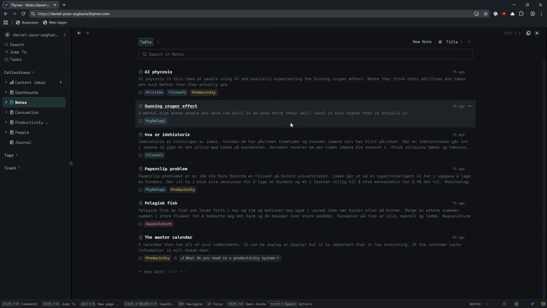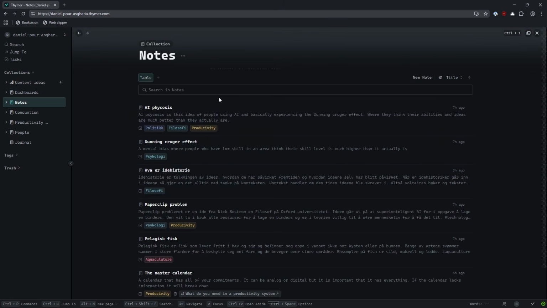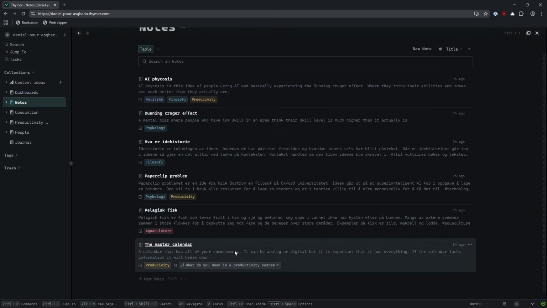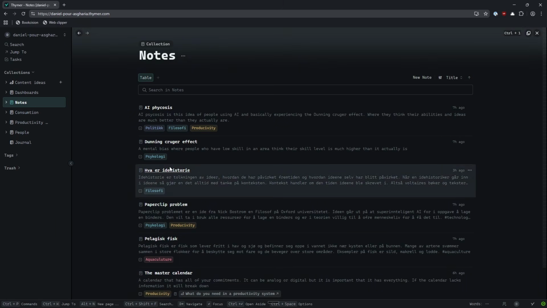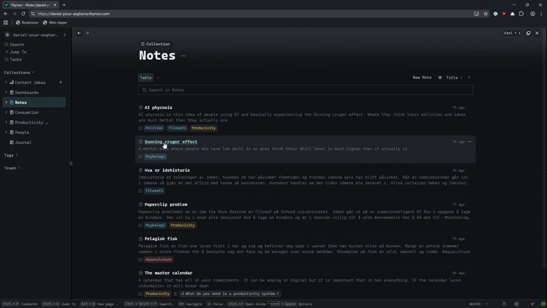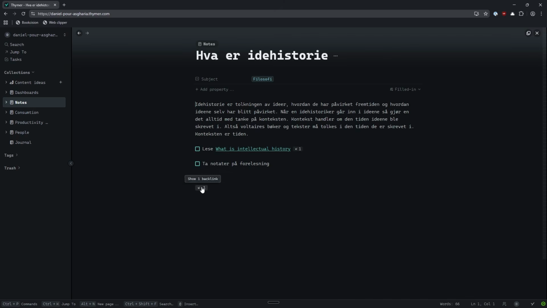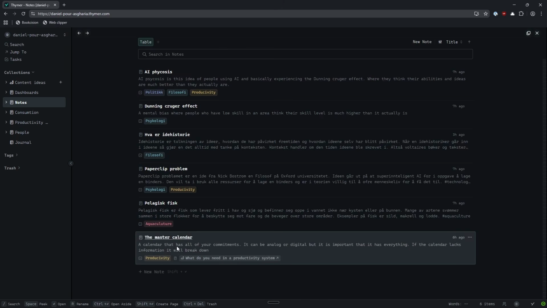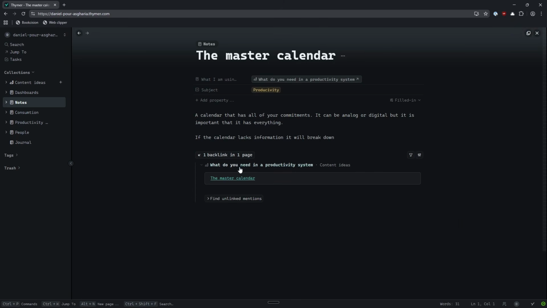I have my notes. This is really interesting because this is the way I take my notes, and I have notes on different things. Whenever I come across something interesting, even though I might know it, like the Dunning-Kruger effect, I will still write it down because then I can connect it to all of the other things. I add backlinks in here, and if I'm working on a social media idea, like the master calendar, this will also appear in here. So I might have an idea that I want to connect to a social media post, and I will do that in here as well.